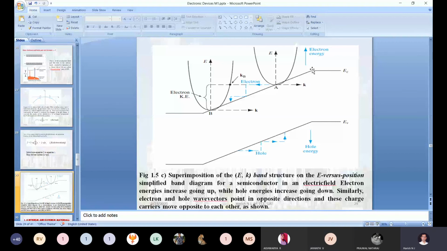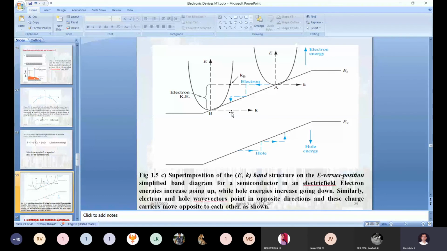At the same time, we can say one thing here. The electrons present in the bottom layer of the conduction band have the potential, but their kinetic energy will be zero.